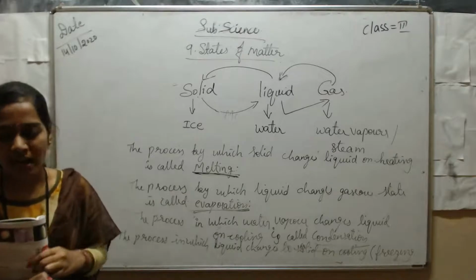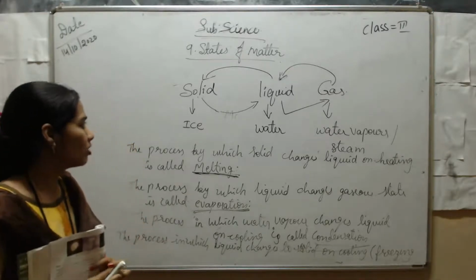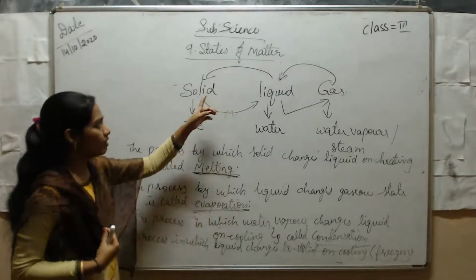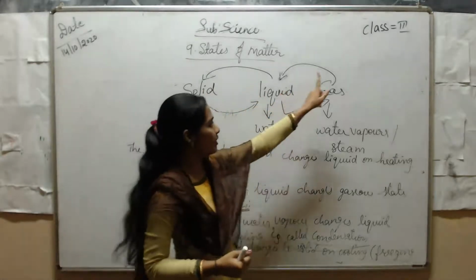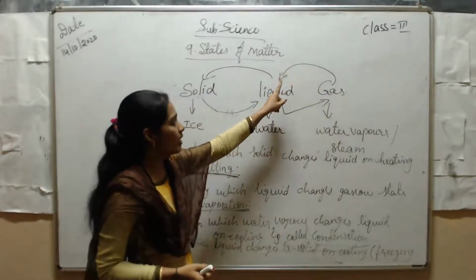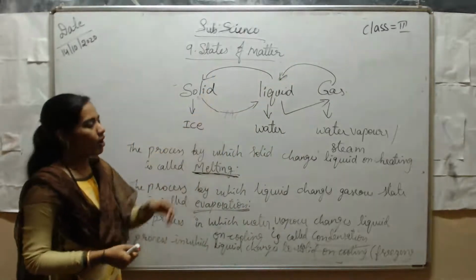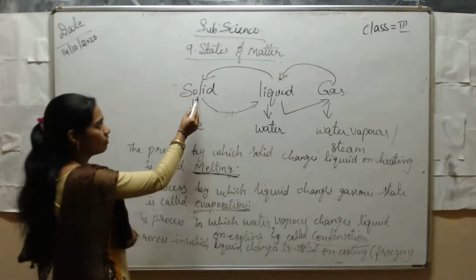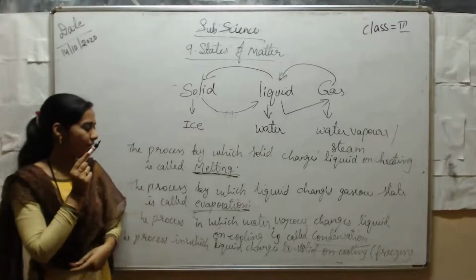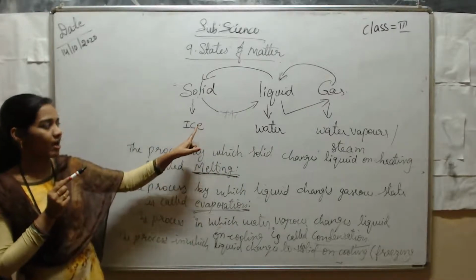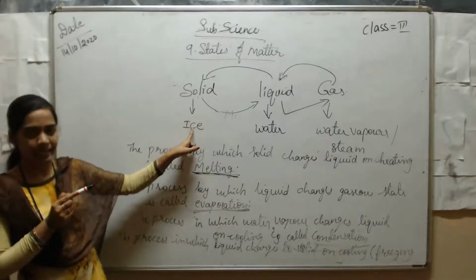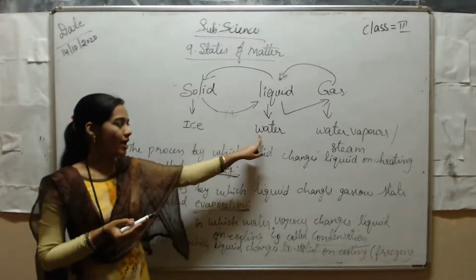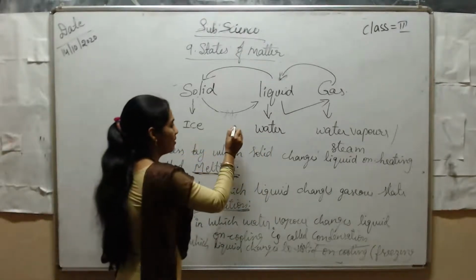So here we came to know 4 types. What are those? The changes of matter from solid to liquid, from liquid to gas, from gas to liquid, again liquid to solid. What do we call these? From solid to liquid, we call it melting. For example, ice is a solid. When you heat the ice, it changes to water. This is called melting.